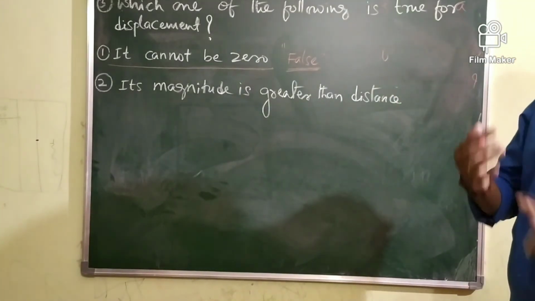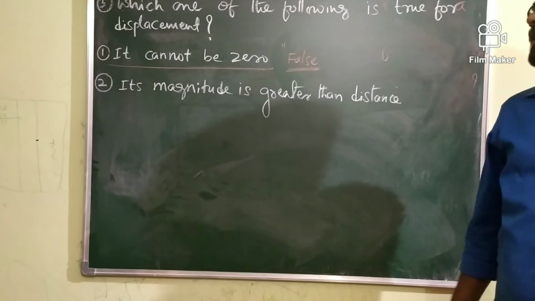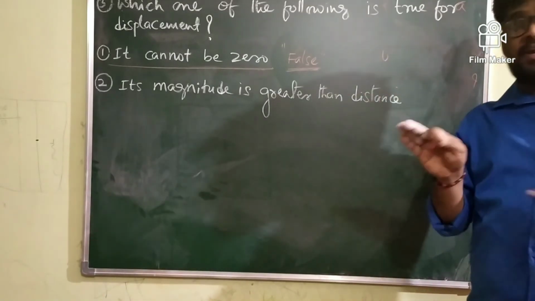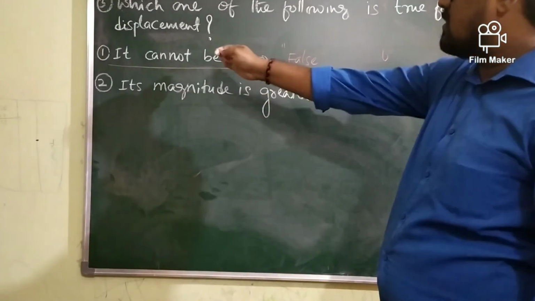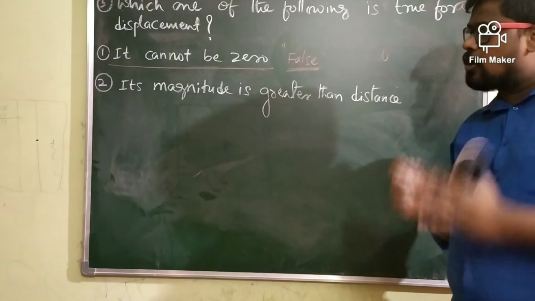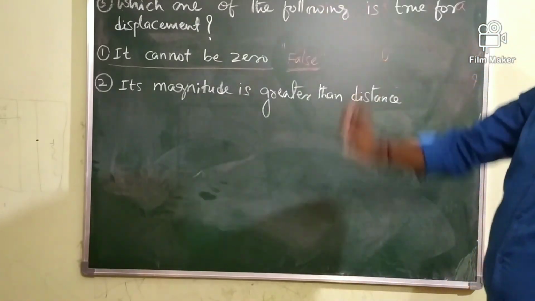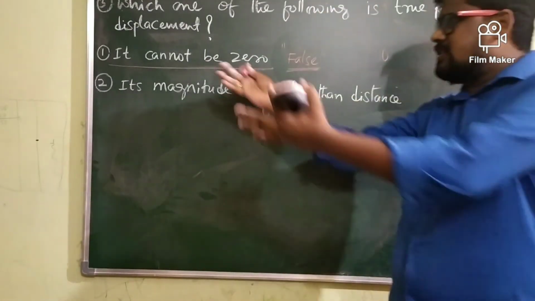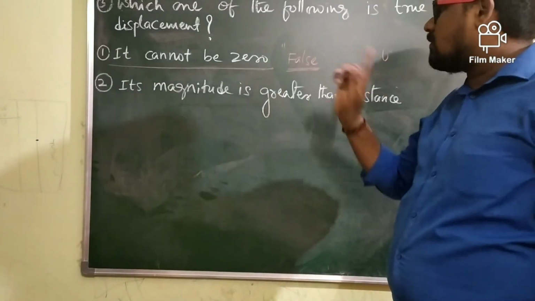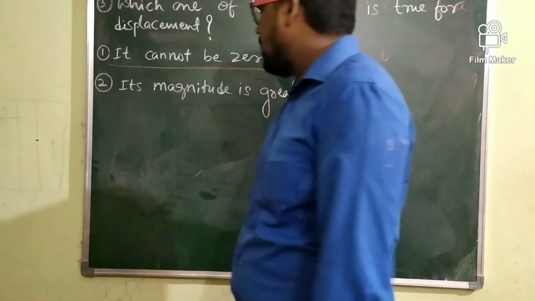When the body's initial position and final position are the same, the displacement is zero. Therefore it is possible to have zero displacement. We can't say that the displacement of a body cannot be zero. That's why the first one is a false statement.